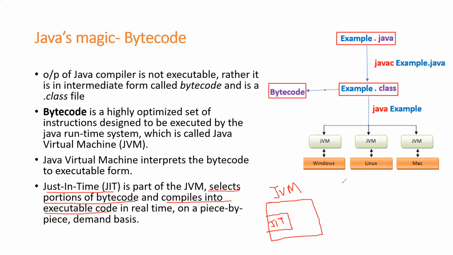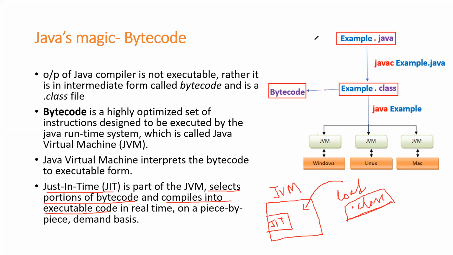In other words, inside this JVM, I'm going to load a dot class file. Once I load this dot class file, this JIT compiles the dot class file into an executable code. That's what it says, nothing else. Only one thing you should understand here: JIT, which is a part of JVM, compiles the dot class file into the corresponding executable code.